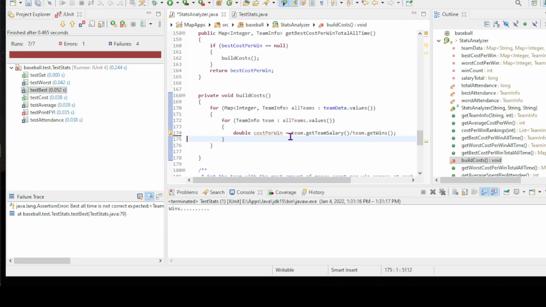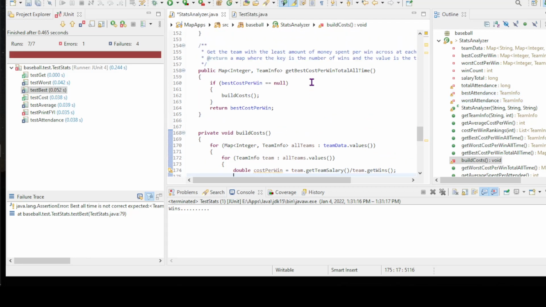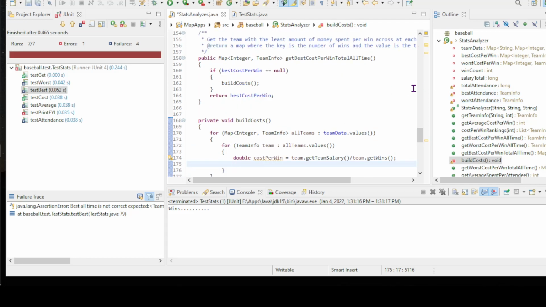So that's the statistic I'm looking for. So how much cost in salary did it have per each win they got? And I want to track that per the number of wins they got. So I want to build the best cost per win and the worst cost per win.